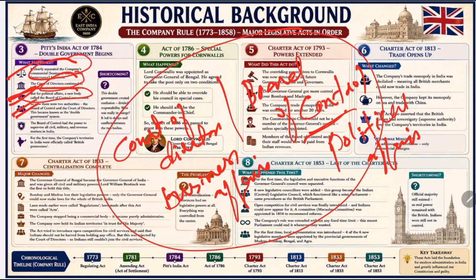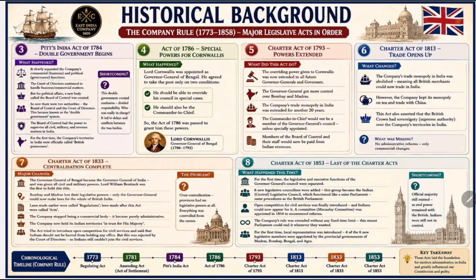So here, the Board of Control had more power. They got wide powers: civil administration, military affairs, and revenue matters. So they significantly increased the British government's control over India through this act.